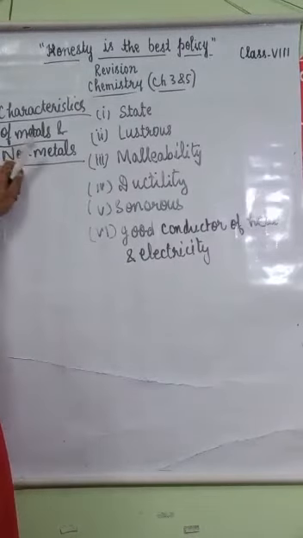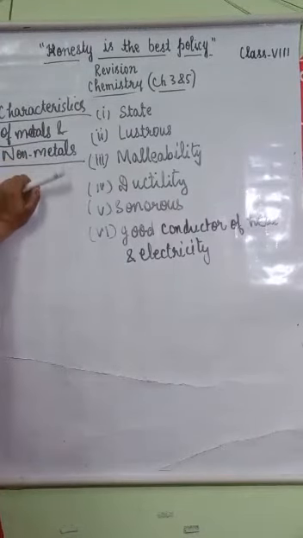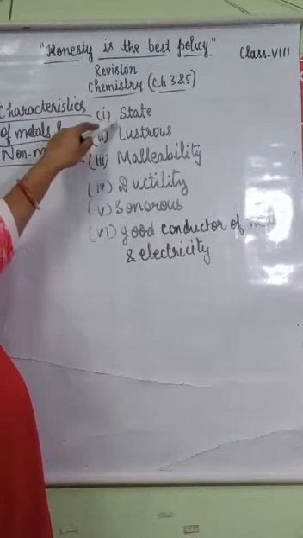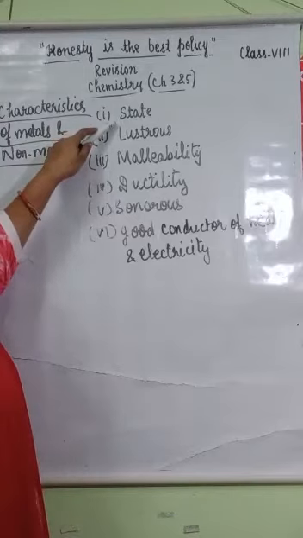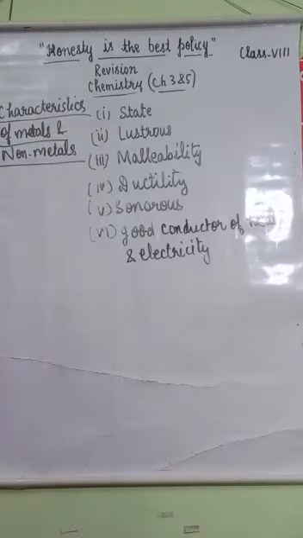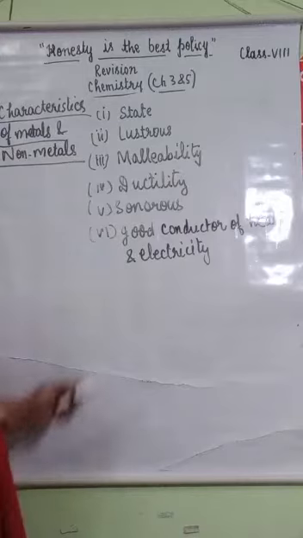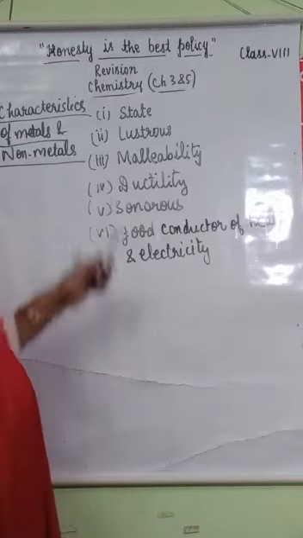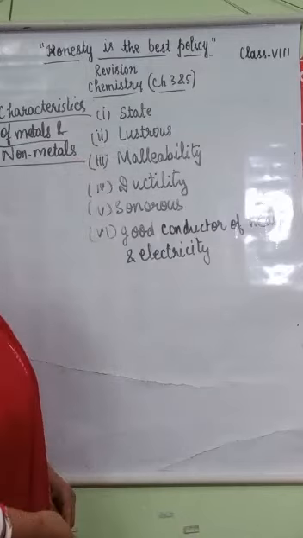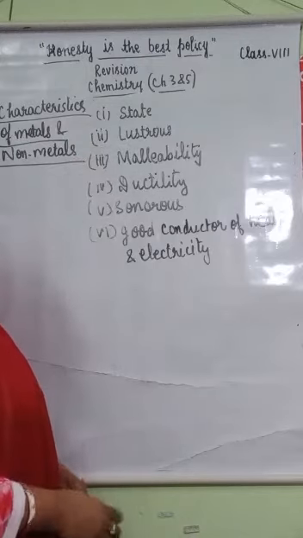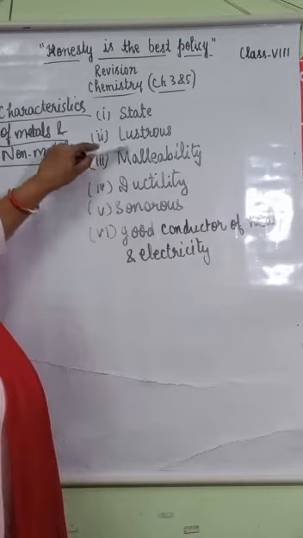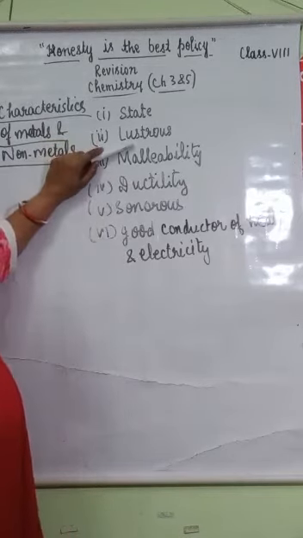There are some characteristics of metals and non-metals on the basis of which we can differentiate between them. First property is state. All metals except mercury are in solid state. Mercury is a metal which is in liquid state, while non-metals are in all states like solid, liquid and gases. Metals have lustrous property.